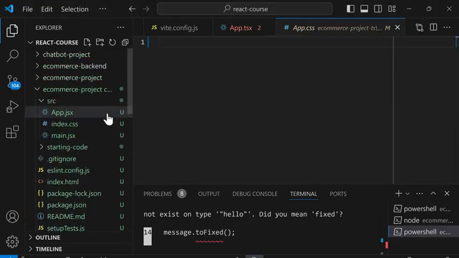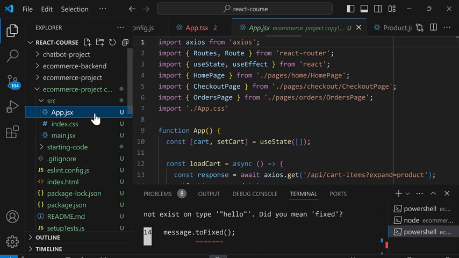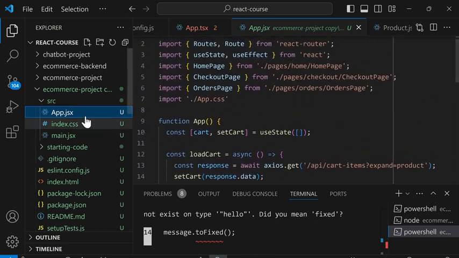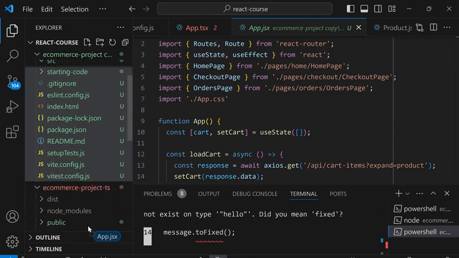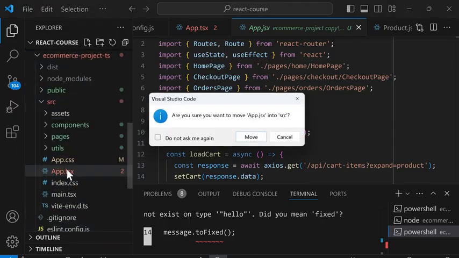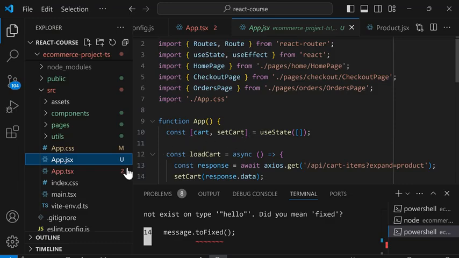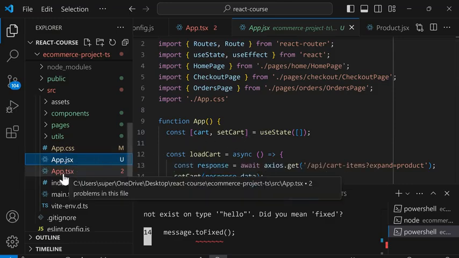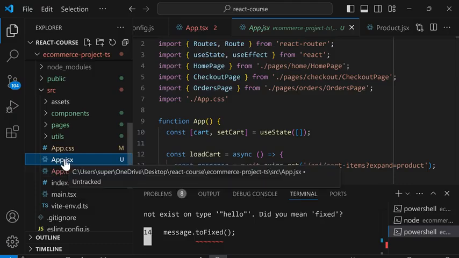And scroll back up. For app.jsx, we made a bunch of changes in here. So we're going to move this over. So drag it into source and click Move. However, notice in the TypeScript project, the file is called app.tsx. So we're going to replace this code with our file.